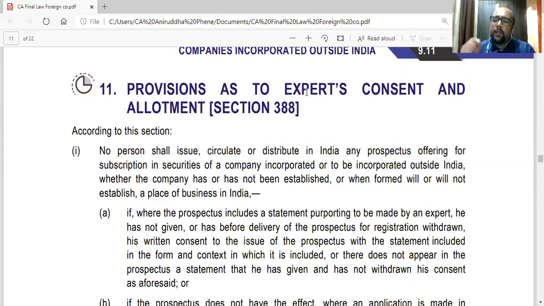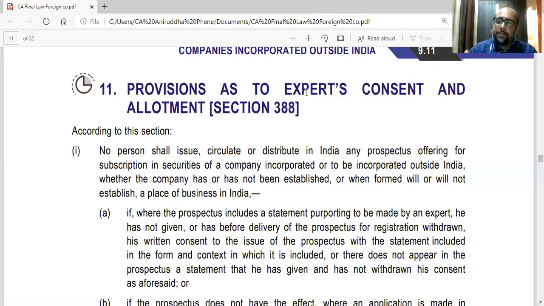Now, if the prospectus states that this is a statement made by an expert, which actually was not given by him, or he had given his statement and consent, but before registration of the prospectus with the ROC, before the issue of the prospectus, they have to register with the ROC.